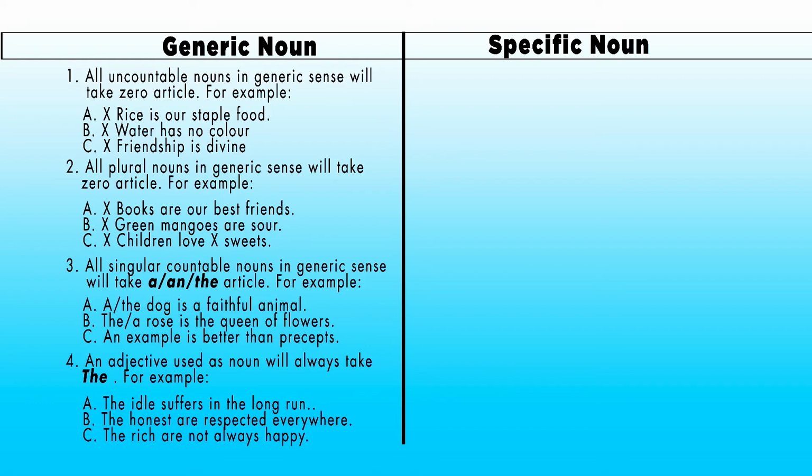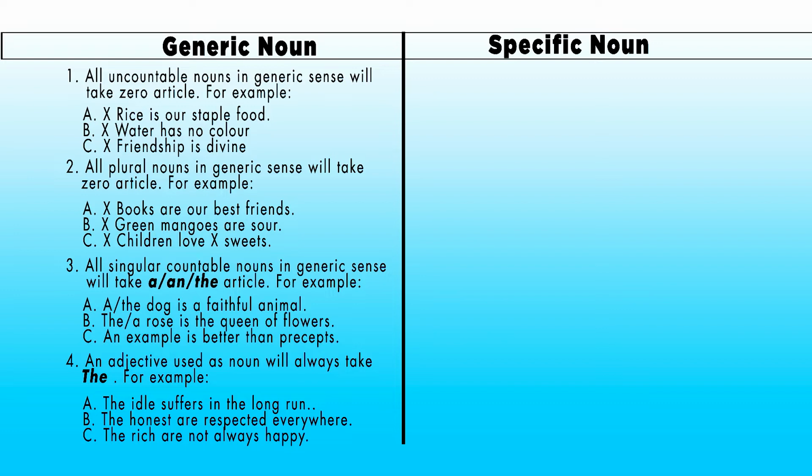For example, idle suffers in the long run. Idle is not a noun, it is an adjective, and it is the subject of the verb suffer. Therefore, idle will take article the. The idle suffers in the long run.